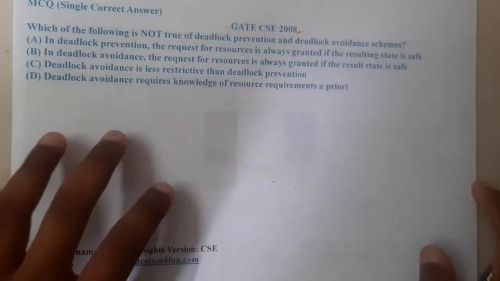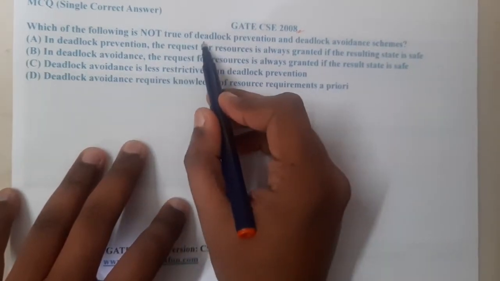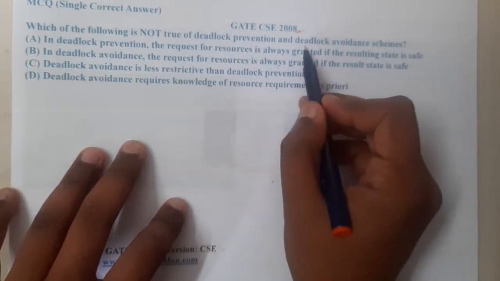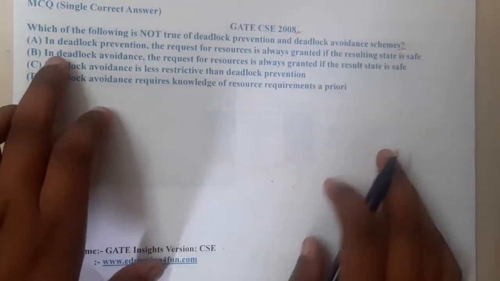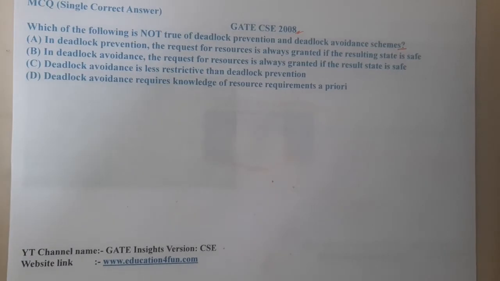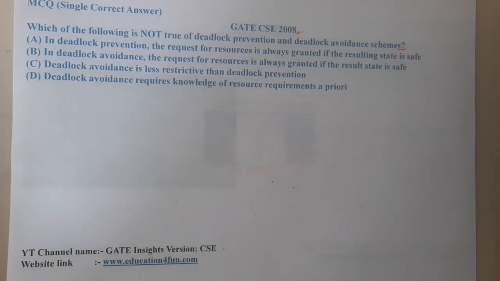The given question is: which of the following is not true for a deadlock prevention and deadlock avoidance scheme? Option A says that in deadlock prevention, the request for resources is always granted if the resulting state is safe.